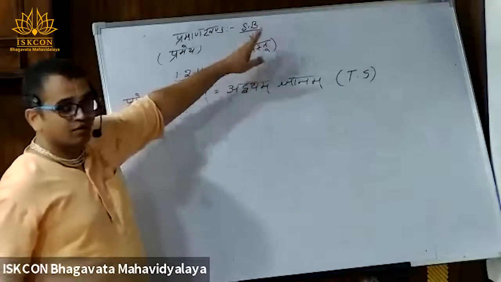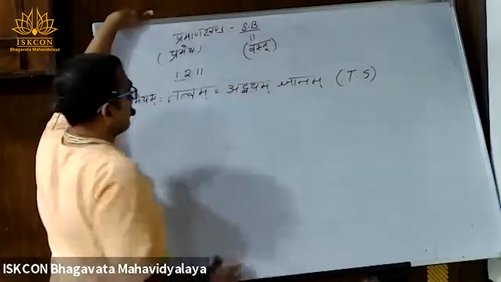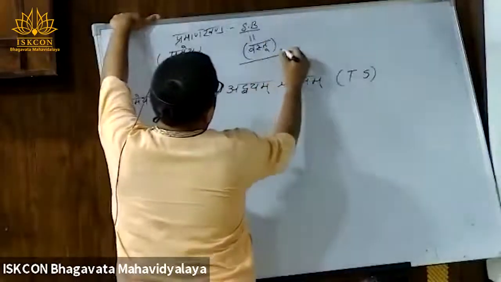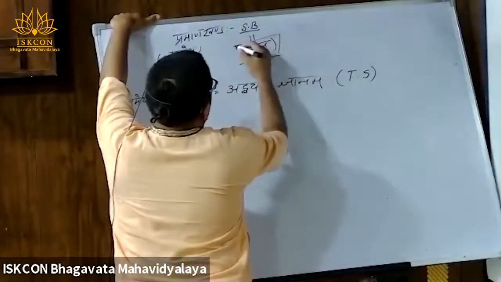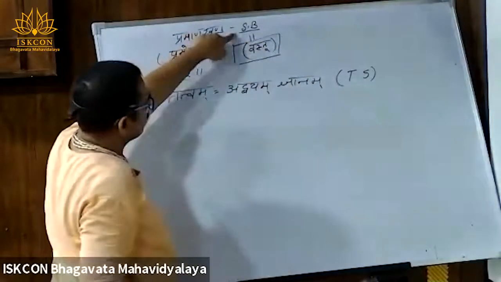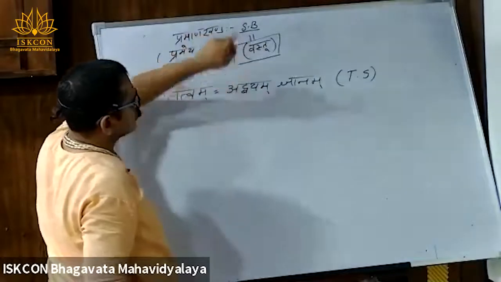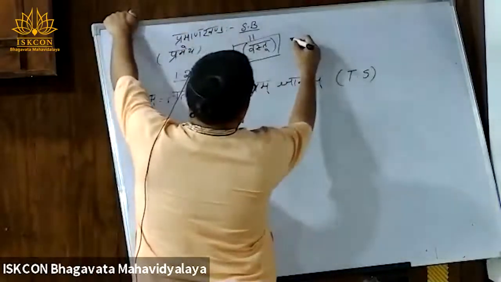That kind of Vastu I am going to define. So the subject matter of Srimad Bhagavatam is Vastu, as said by Vyasadeva.